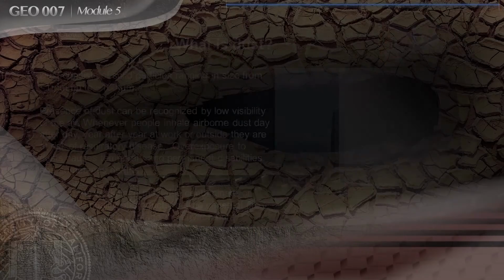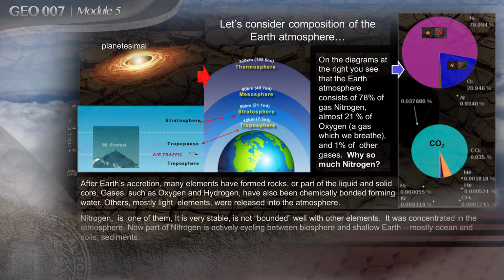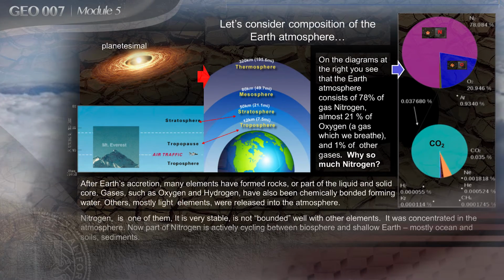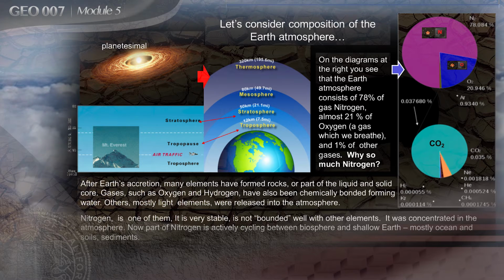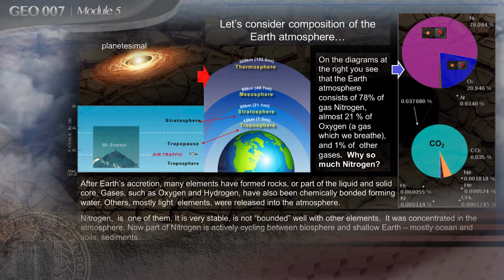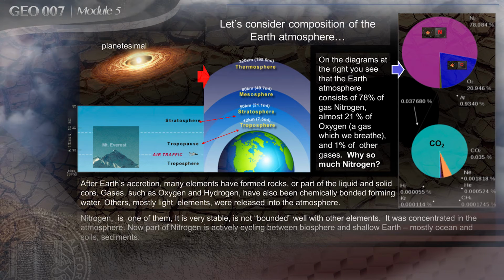Let's consider the composition of the Earth's atmosphere. On the diagrams at the right, you see that Earth's atmosphere consists of 78% nitrogen, almost 21% oxygen, and 1% other gases. Why so much nitrogen?